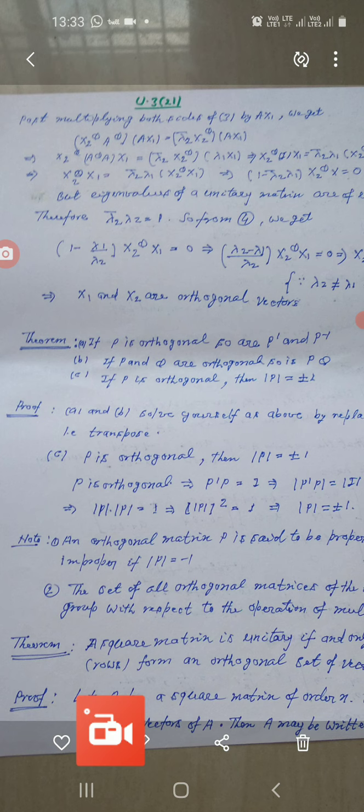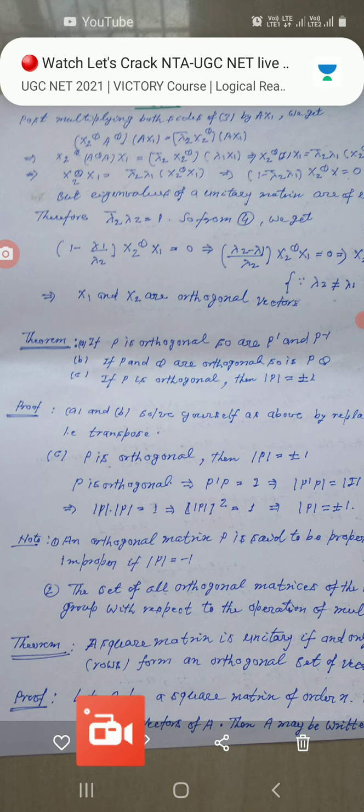Now the second point: the set of all orthogonal matrices of the same order is a group with respect to the operation of multiplication.